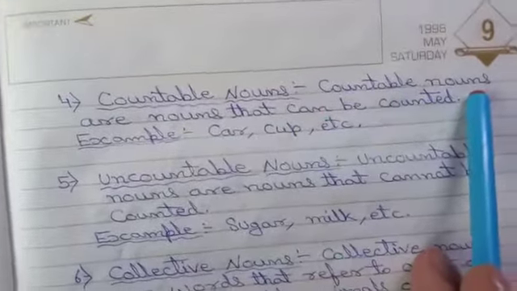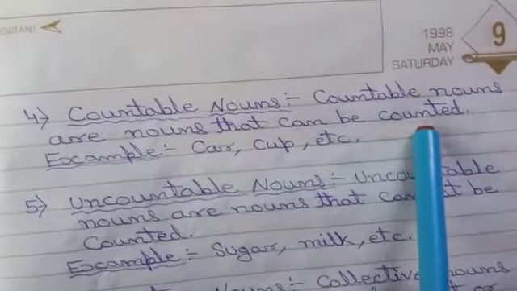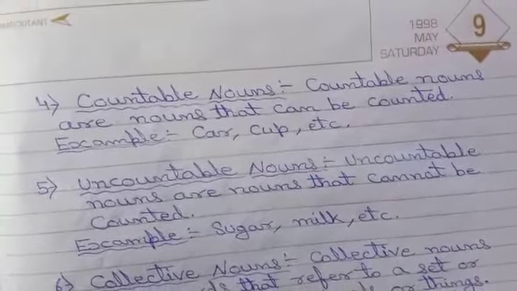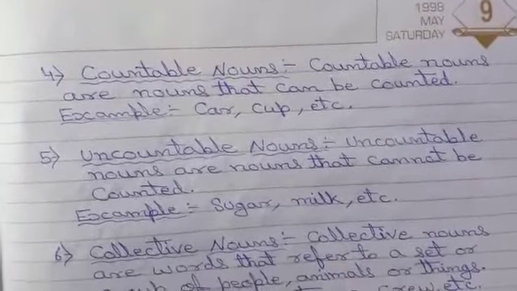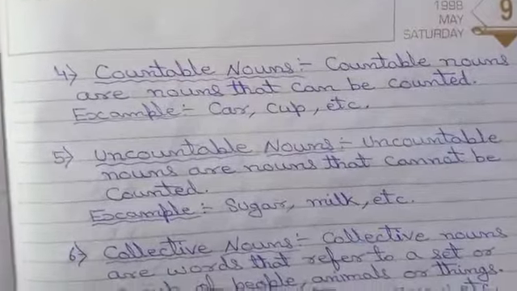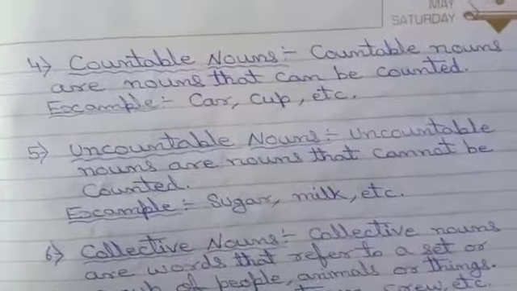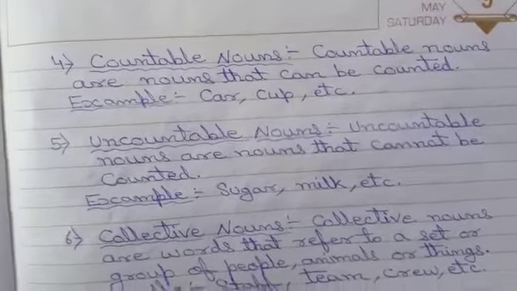Countable nouns are nouns that can be counted, which means countable nouns are those nouns which we can easily count. We will get no problem in counting such type of nouns. For example, car, cup, etc. These types of nouns are known as countable nouns.